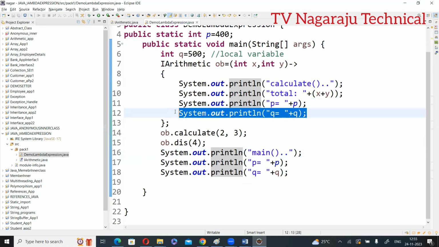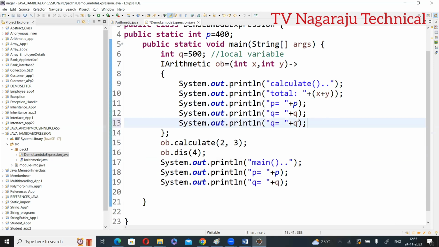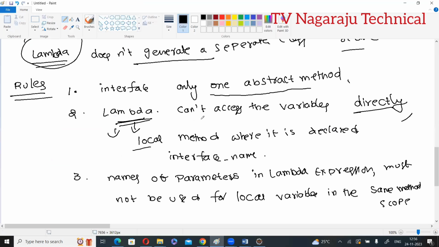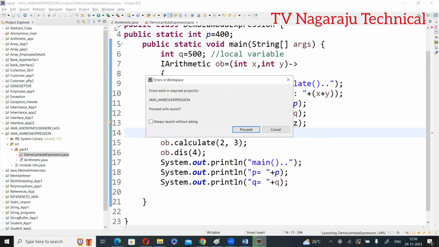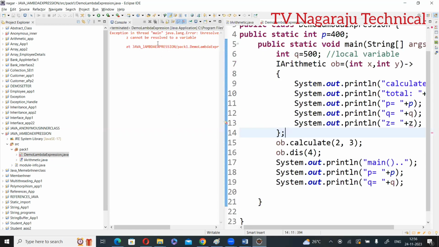Suppose here, if you try to print the z value, see this one? Here, the z value. What is my second point? The lambda cannot access the variables directly. See the error? Z cannot be resolved as a variable. Okay, save. And if you execute, anyway, proceed. See, the unresolved z.